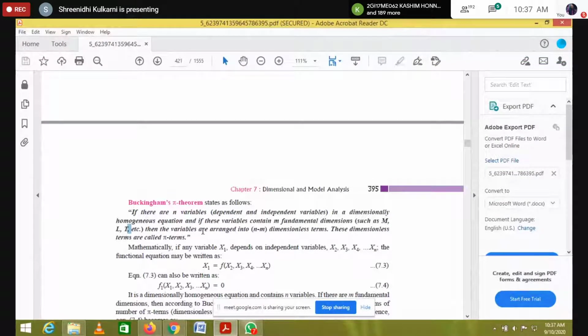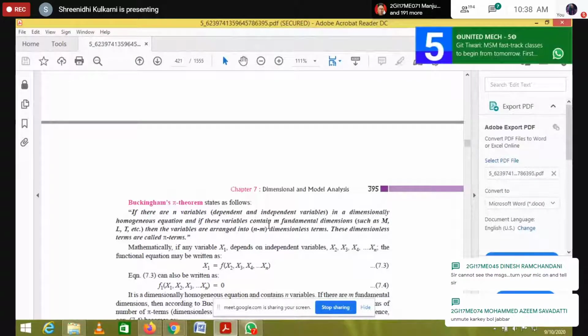Then the variables are arranged into n minus m terms. Here there are n variables initially, whether 7, 8, 9 or 10, and the fundamental dimensions are m, small m. So 10 minus 3, we will get 7 dimensionless terms.